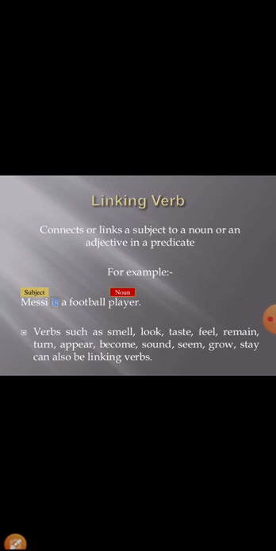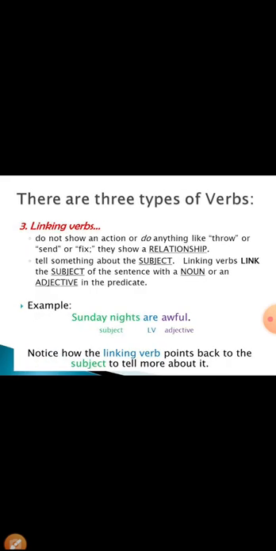There are types of linking verbs, that is, am, are, was, were, be, being, become, seem. But there are other words that also work as linking verbs: smell, look, taste, feel, remain, turn, appear, become, sound, seem, grow, stay. They are also linking verbs.